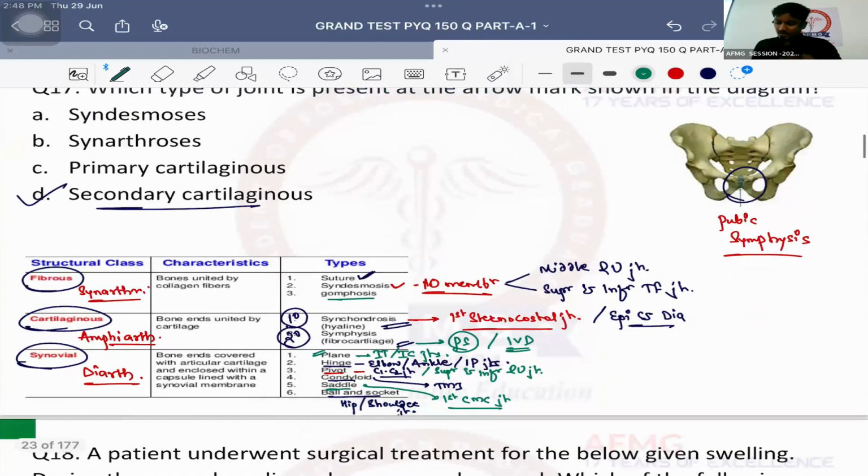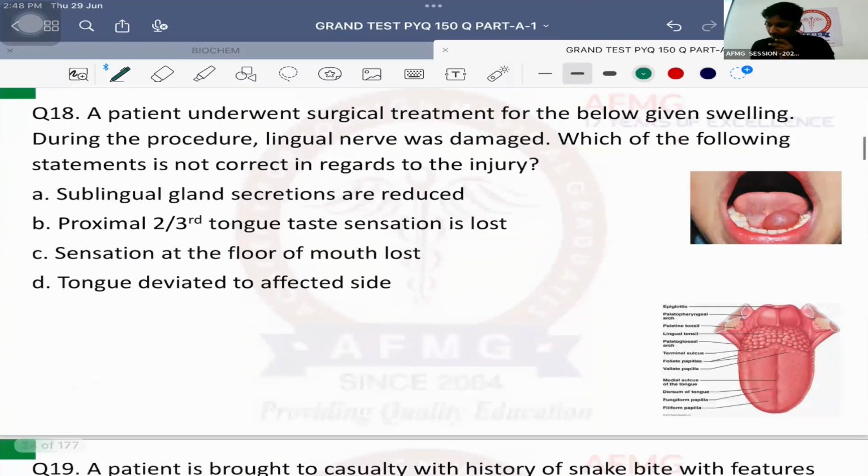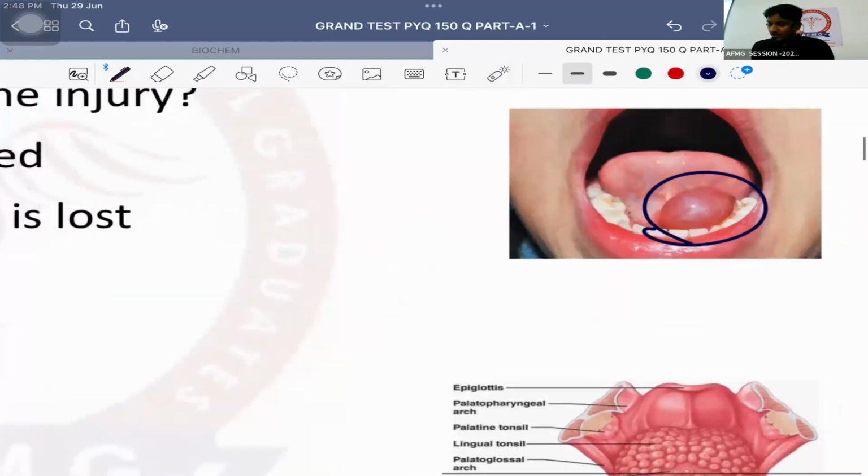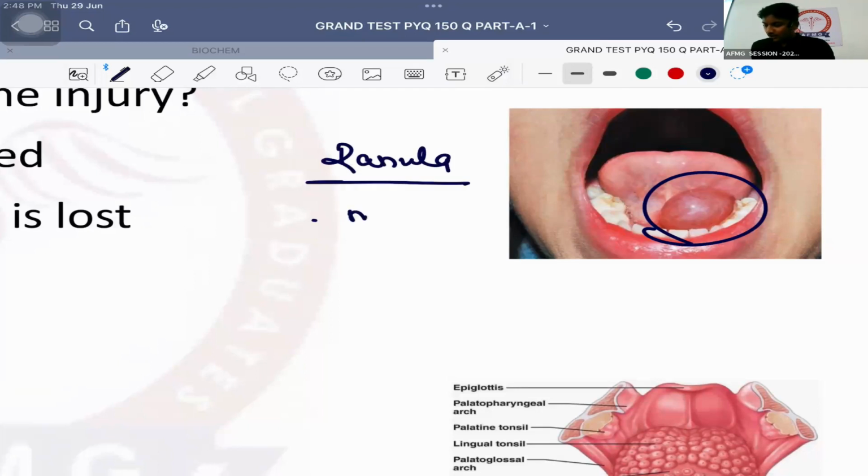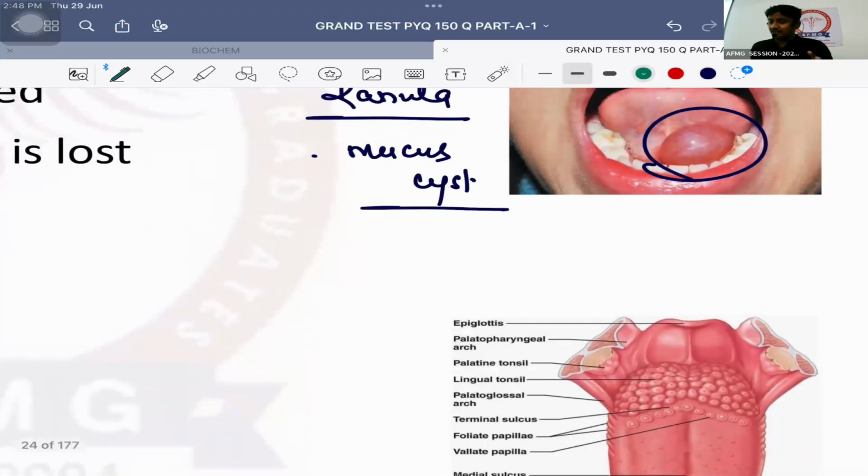Let's move ahead. Question number 8. A patient underwent a surgical treatment for the below given swelling. What is this swelling, anybody? Well done. So ranula is a swelling which is formed in the floor of the mouth. It is due to collection of excess mucus. So it is a mucus extravasation cyst involving which salivary gland? Very good. It involves the sublingual salivary gland.